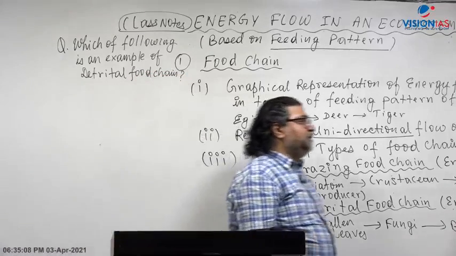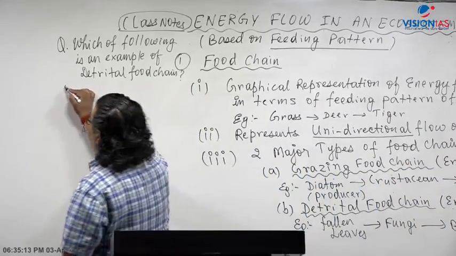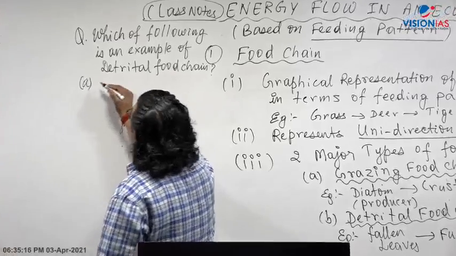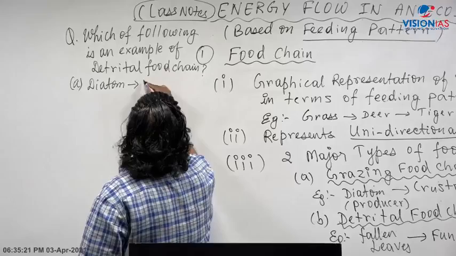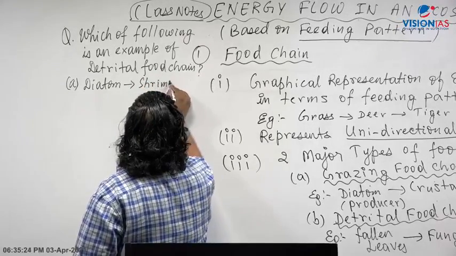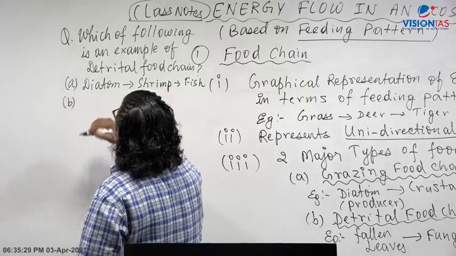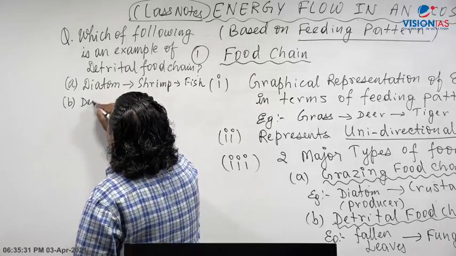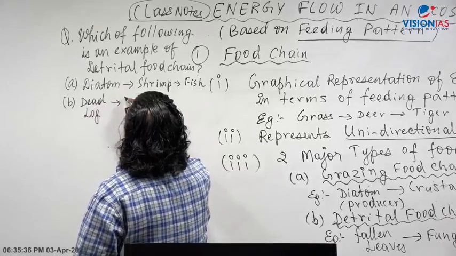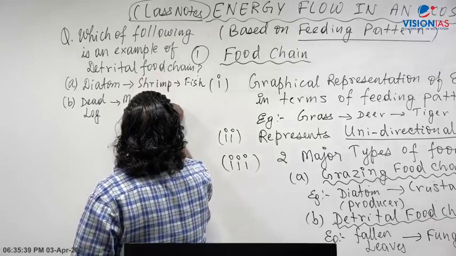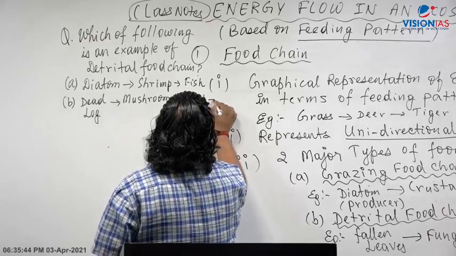Let's say you get a question in the exam. Which of the following is an example of detrital food chain? A, diatom eaten by shrimp and eaten by fish. B, dead log, mushroom, goat, tiger.